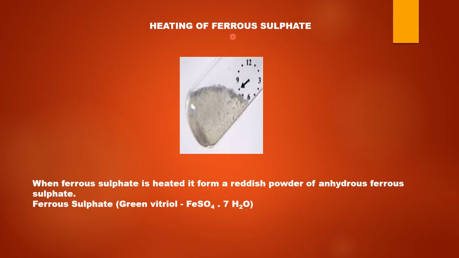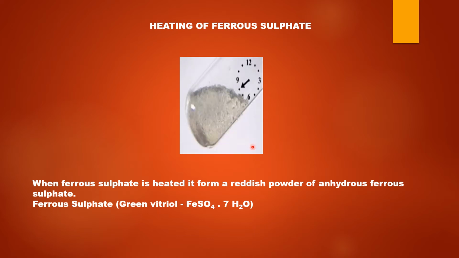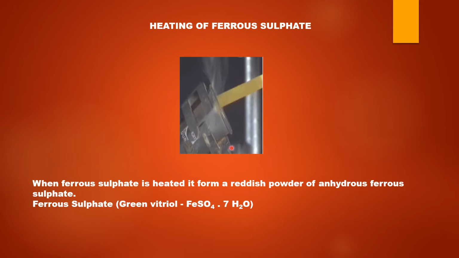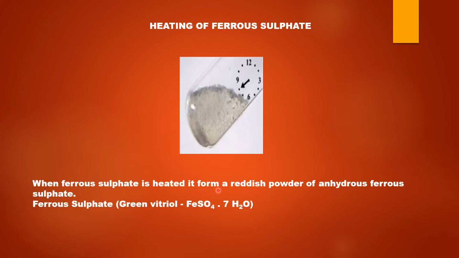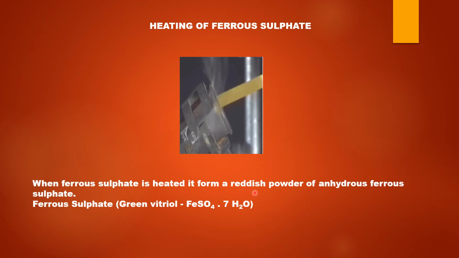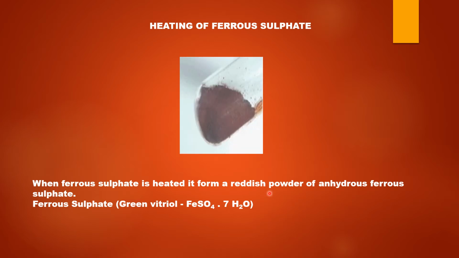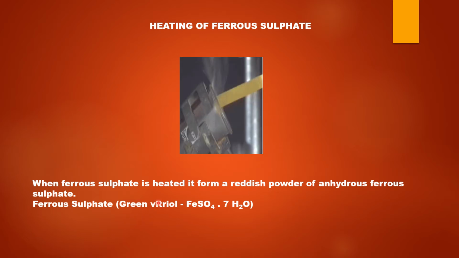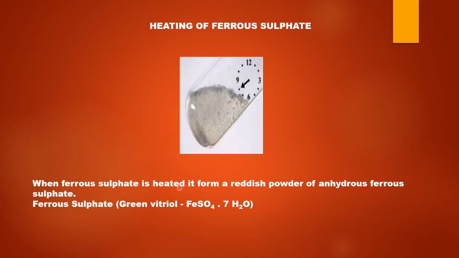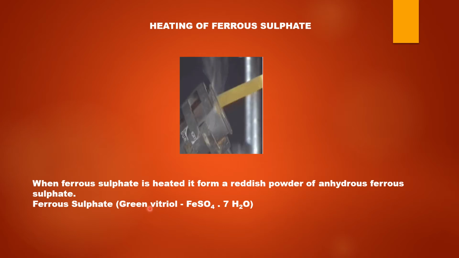The next salt is ferrous sulfate. Okay, see the color of ferrous sulfate. It is light green in color. Here you can see the changes that are happening quickly, but before heating, see, it's light green in color. But when ferrous sulfate is heated, it gets converted into a reddish powder. So the common name of ferrous sulfate is green vitriol because you will find that the color is light green.